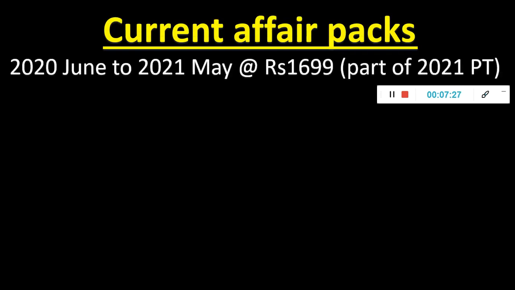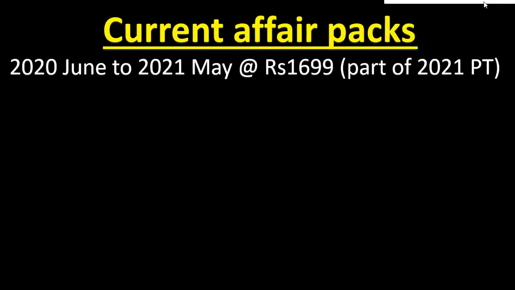Then current affairs packs, I'll tell that first itself, so that students don't have any confusion. This is part of the 2021 batch. Everybody who has enrolled in the 365 days package, this is part of your course already. So you don't have to worry about these 12 months, June 2020 to May 2021. But 2020 students, you don't need to buy this now. Maybe June, July, August, separate 3 months you can buy separately, because now the exam got extended. But for the 2020 batch, this is involved in your package.